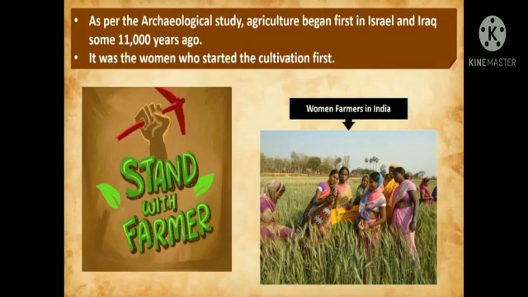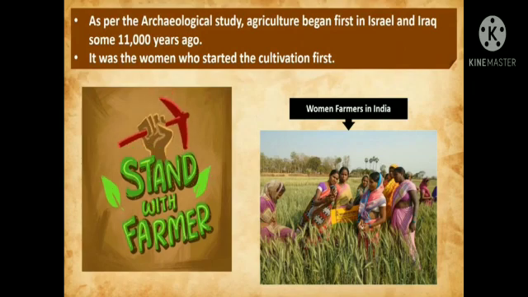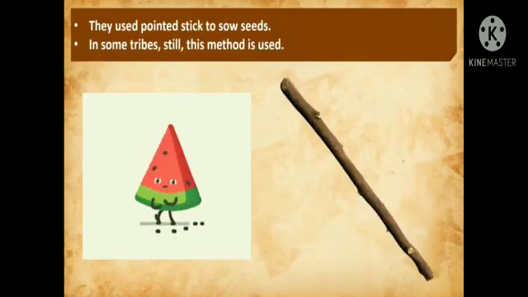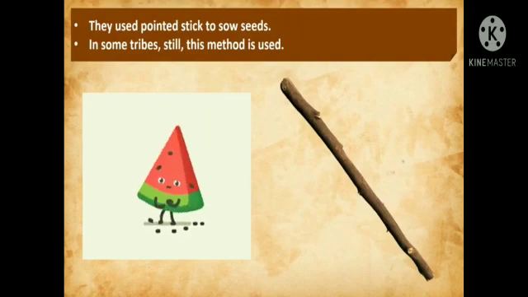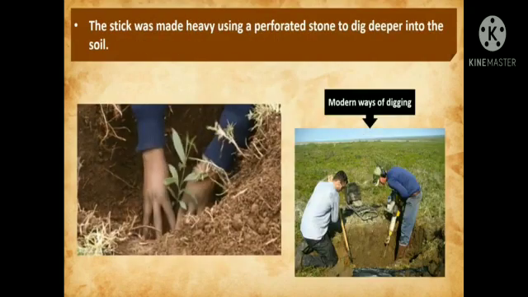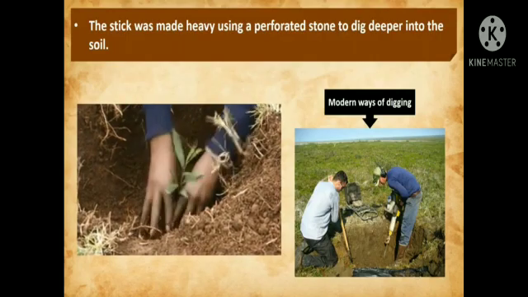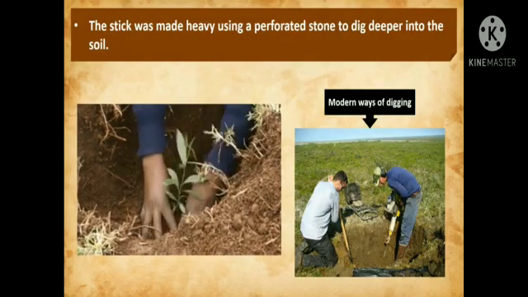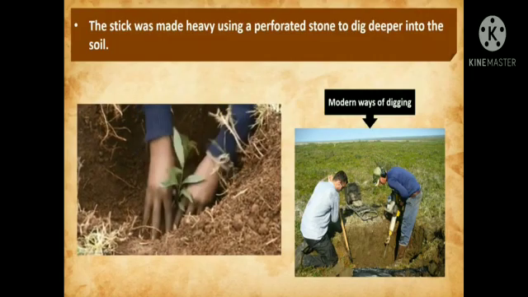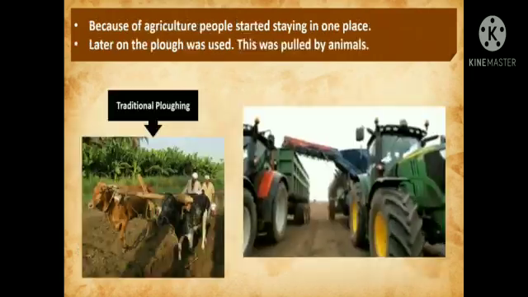Agriculture. As per the archaeological study, agriculture began first in Israel and Iraq some 11,000 years ago. It was the women who started the cultivation first. They used pointed sticks to sow seeds. In some tribes, still, this method is used. The stick was made heavy using a perforated stone to dig deeper into the soil.